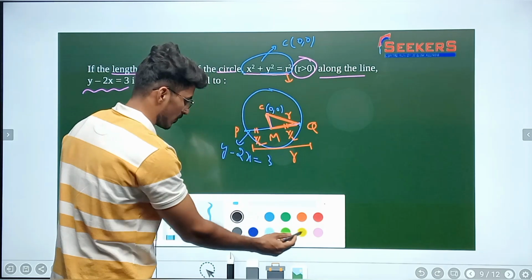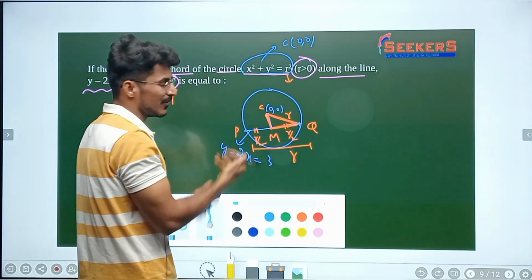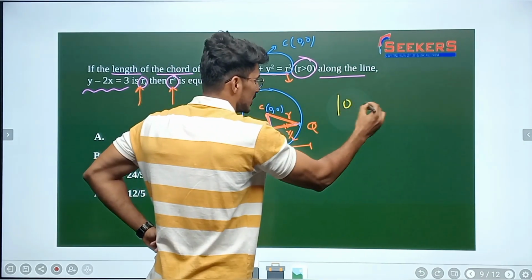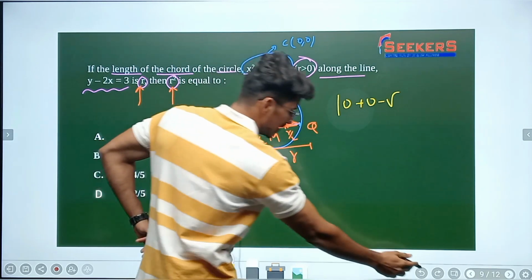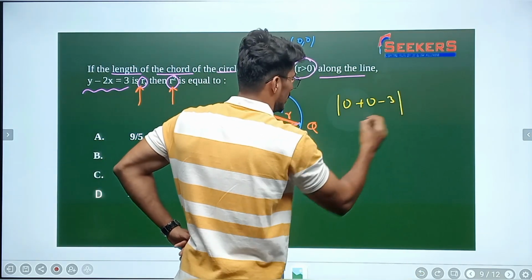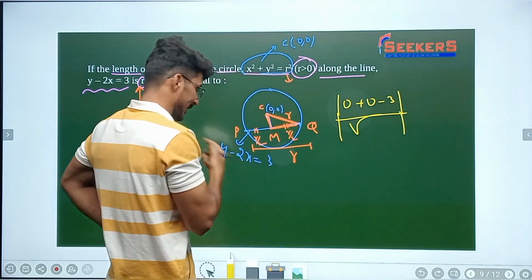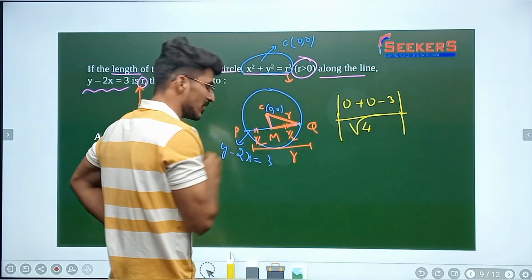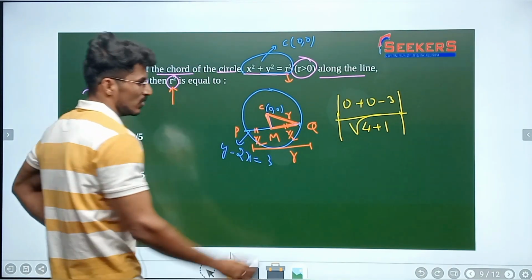Look at this. The foot of perpendicular concept is substituting the point in the line equation, as simple as that. So now 0 plus 0, and minus 3, divided by the square root of the coefficient of x squared plus the coefficient of y squared, which is 4 and 1. So how much am I going to get now?